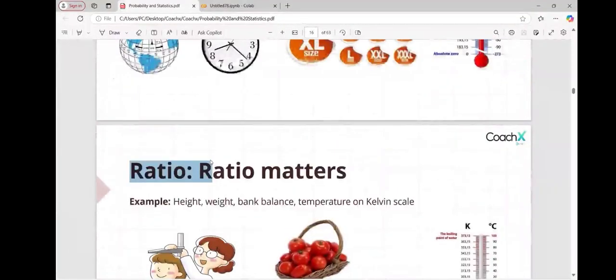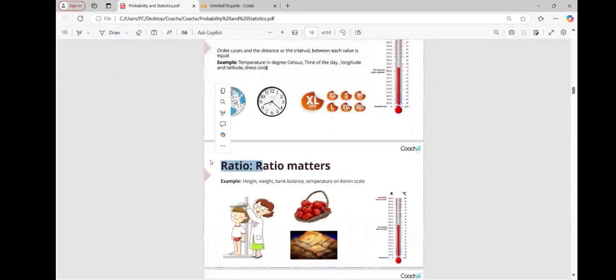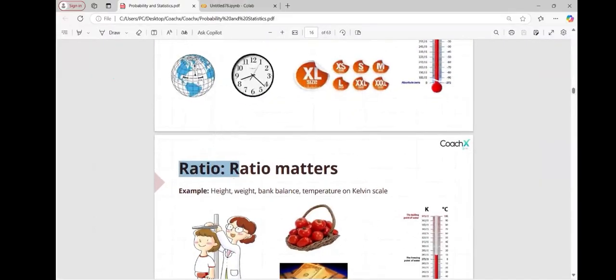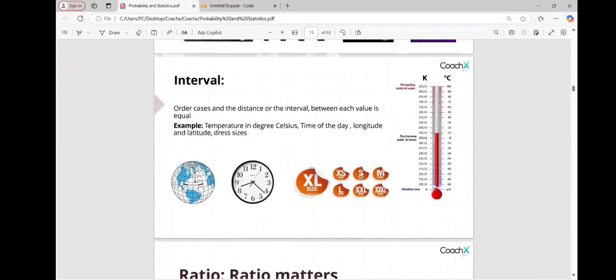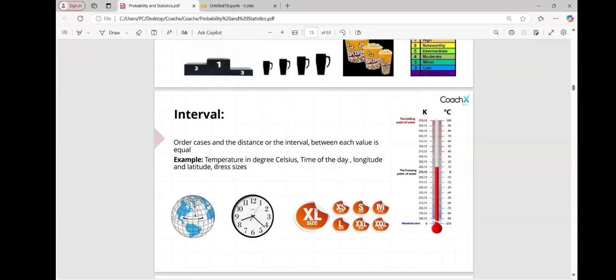Let's understand dress size. Even if we go shopping in any mall, they have only small, medium, XL, and double XL.